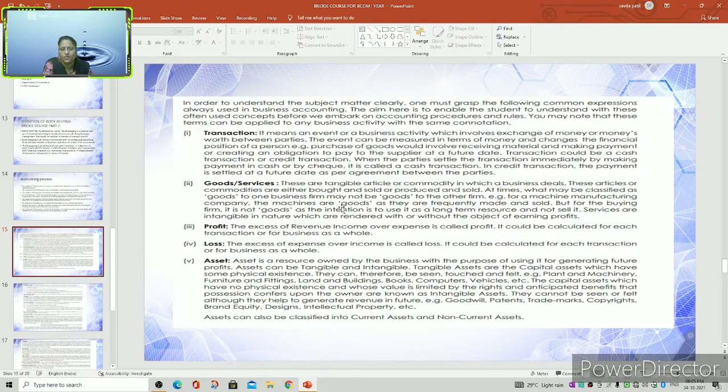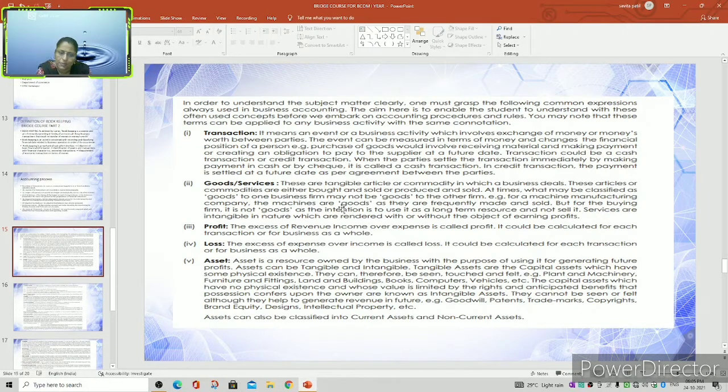But for the buying firm, it is not goods, as the intention is to use it as a long-term resource and not to sell it.